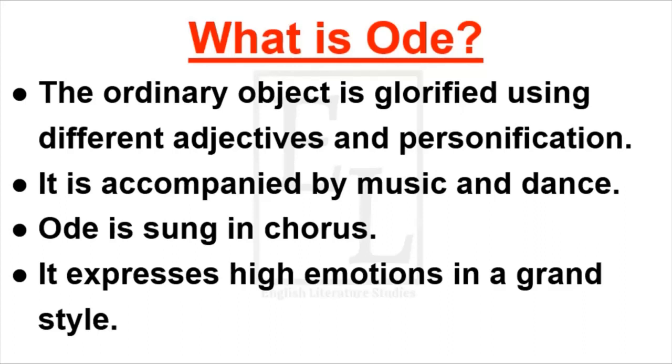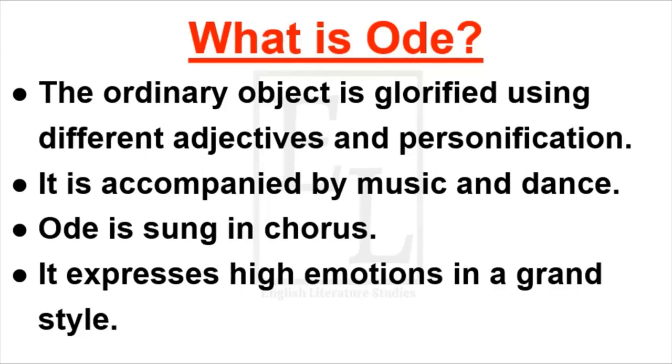If we look at the history of ode, it was accompanied by music and dance. Since it is the subcategory of lyric, and lyric was meant to be played on a musical instrument, ode is also a musical poem. In ancient times, ode used to be sung in chorus. It expresses high emotions in a grand style.